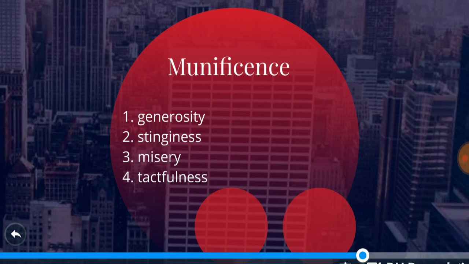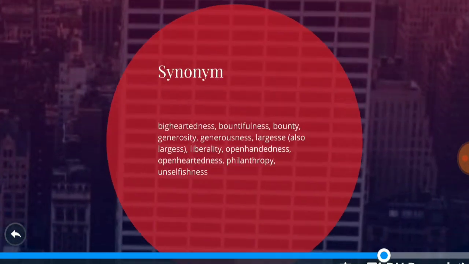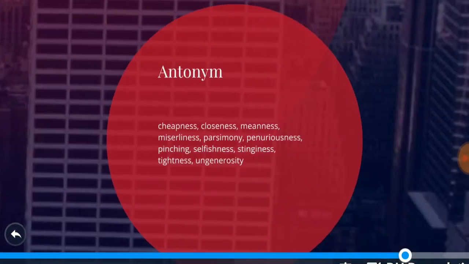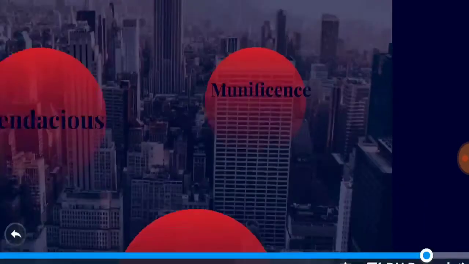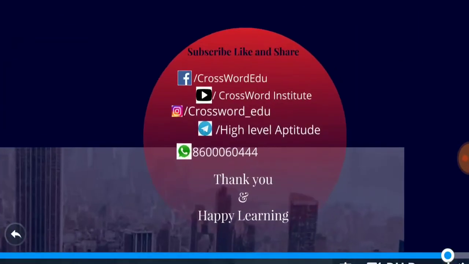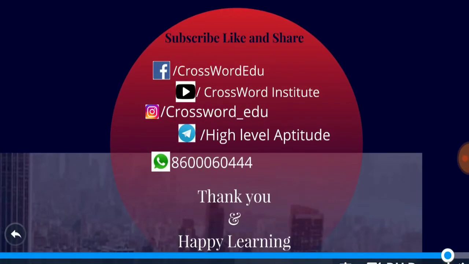So anyways, if I talk about the question, munificence, its synonym is the first option, generosity. So we have stated again the synonyms. You can note them down in your books, and the antonyms as well. You can pause the video and note them down. So this was about the vocab series of the previous questions asked in the MBA CET.